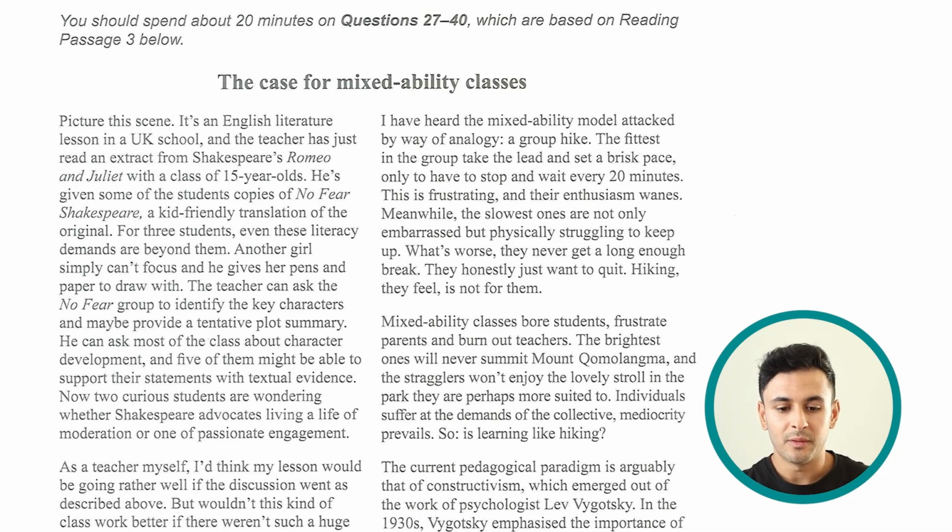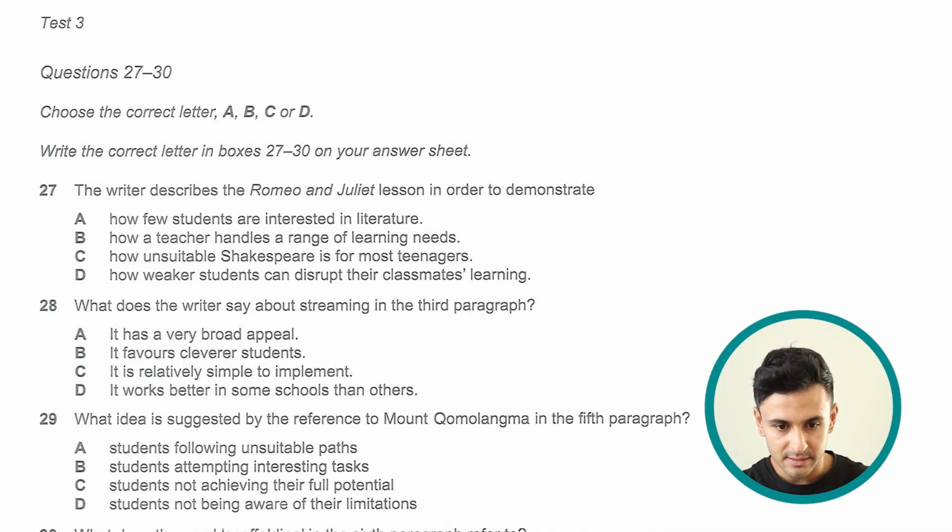The task itself differs for those students. Some students are asked to provide a summary, and other students are basically debating some other aspects that are described there. And all these tasks differ in the range of difficulty. So if we go back to the question, the writer describes the Romeo and Juliet lesson in order to demonstrate.